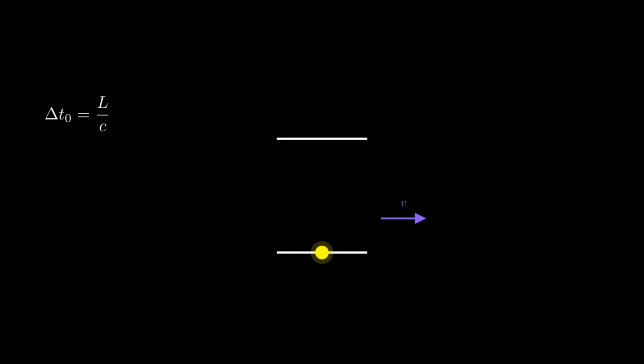Let's work out what these postulates imply. Consider a light clock, a beam of light bouncing between two mirrors. When the clock is at rest, light travels straight up and down. The time for one bounce is just the distance divided by c. Now, this clock is moving sideways. From your perspective, the light travels a diagonal path.